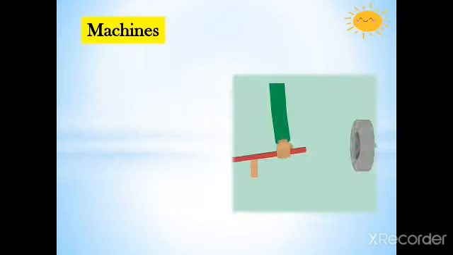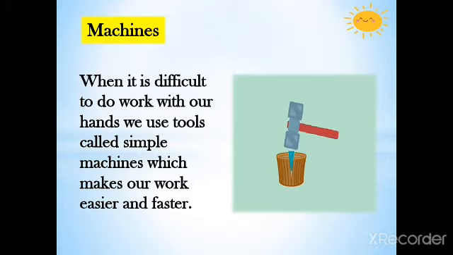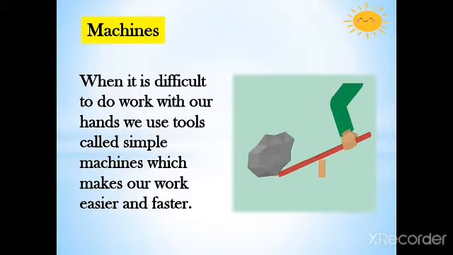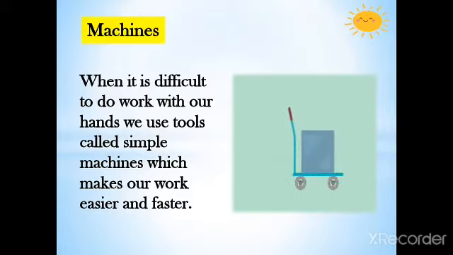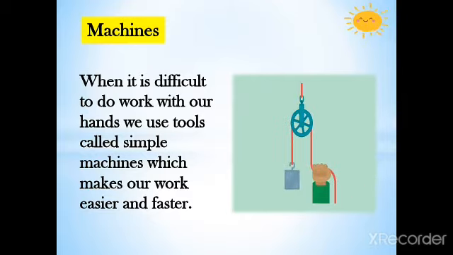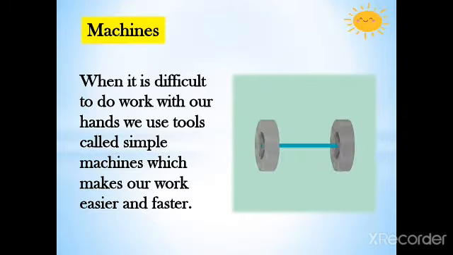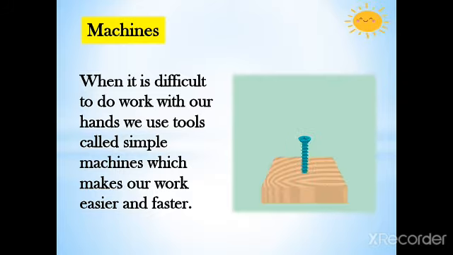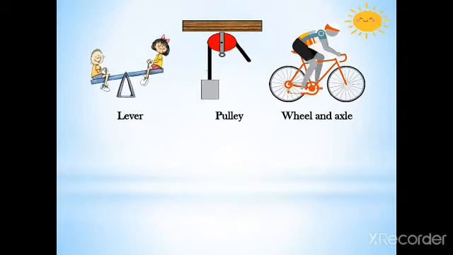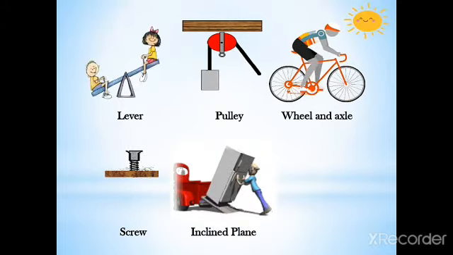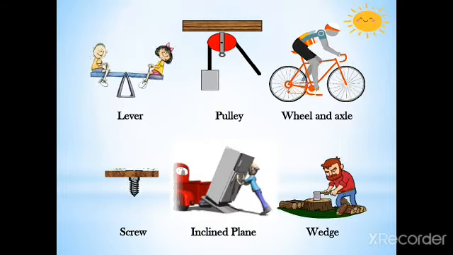Machines. When it is difficult to do work with our hands, we use tools called simple machines, which make our work easier and faster. Here are some very common examples of simple tools that we use in our daily life: lever, pulley, wheel and axle, screw, inclined plane, and wedges.